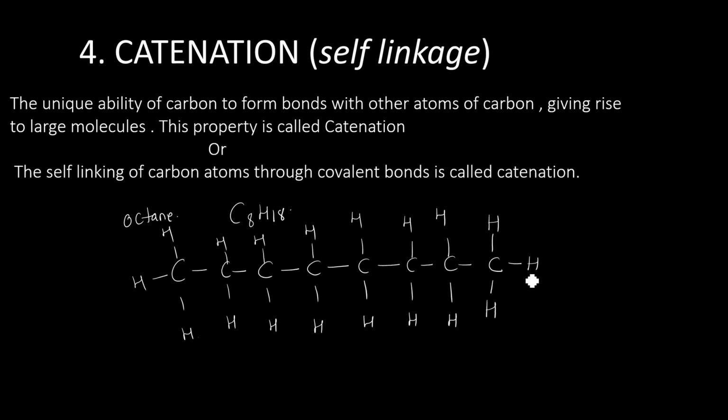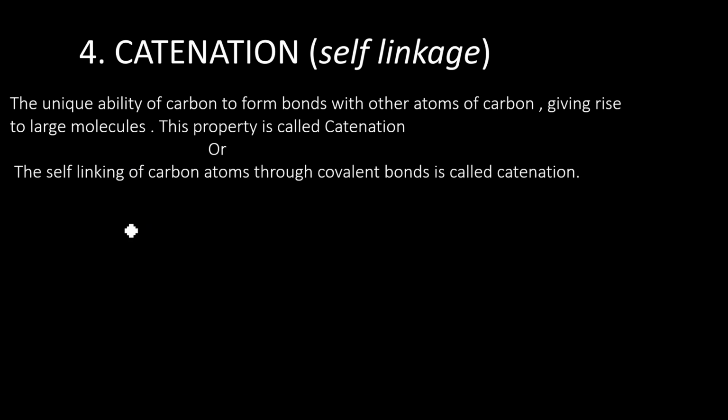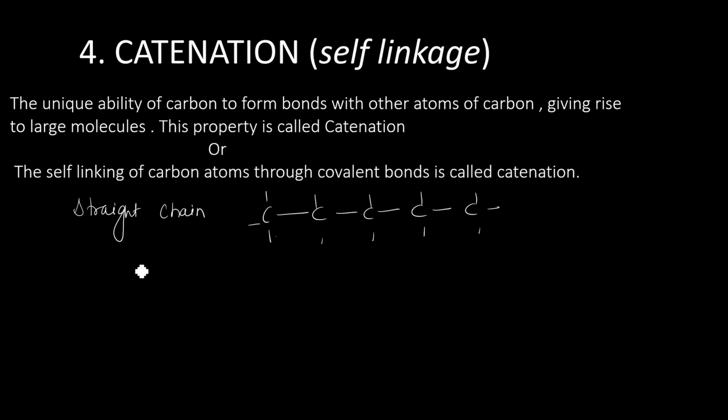So this long chain again shows the property of catenation. Carbon can form straight chain compounds, it can form branch chain compounds, and it can form cyclic compounds. Straight chain compounds, just now we have seen for octane.